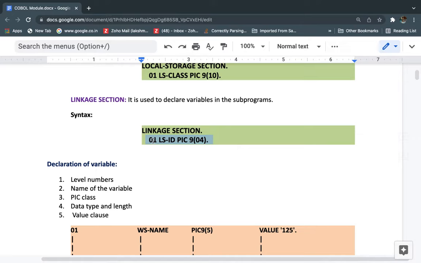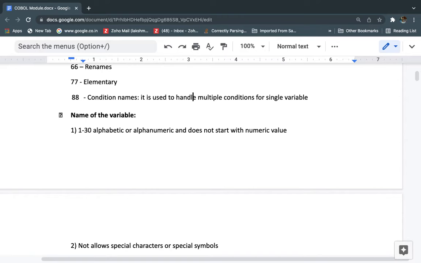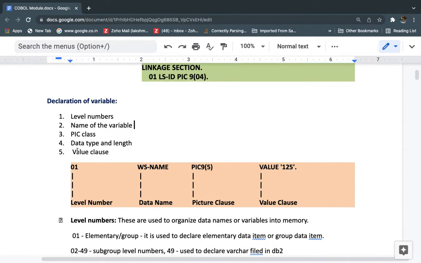What is the 01, what is the picture clause, and what does PIC 9(04) mean? How do we define one variable? The COBOL variables can be declared using this format. Yes, this is the declaration of the variable. First we need to declare the level number. This is the syntax of the variable declaration.